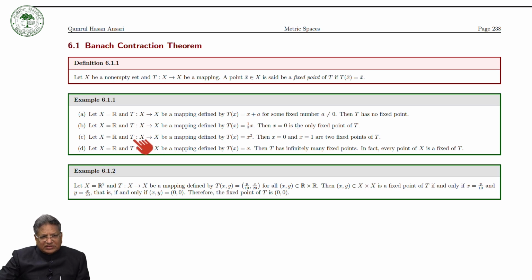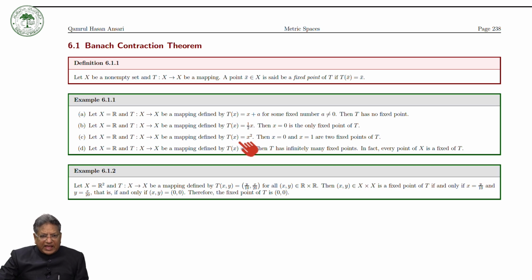Now we define the function T from X to itself as Tx equal to x square. Then x equal to 0 and x equal to 1 are the fixed points of T, so there are two fixed points.